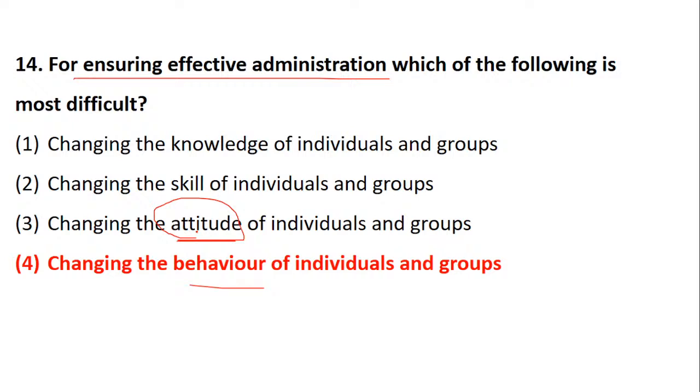But behavior indicates the entire thing, that is the action, the moves, the conduct, the functions, everything comes under behavior, and attitude is only a part of it. So what is most difficult is the behavior, because behavior includes everything and attitude includes only an individual person's mental tendency.